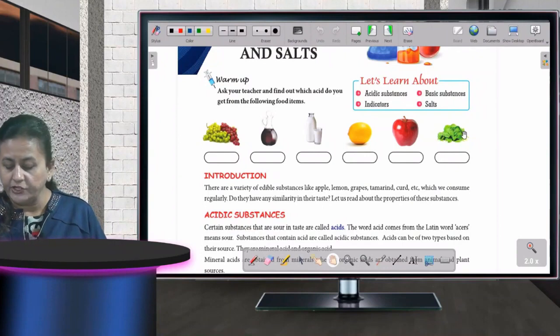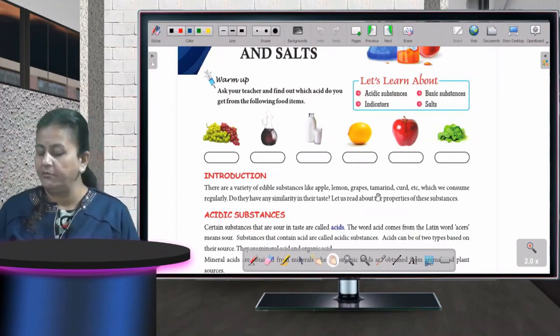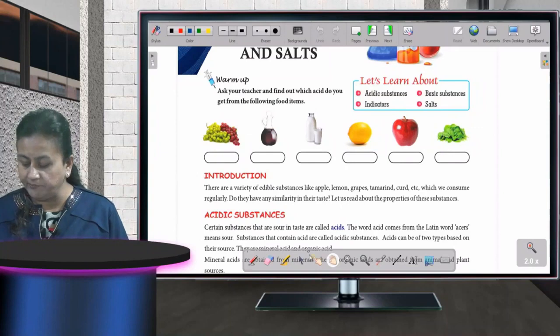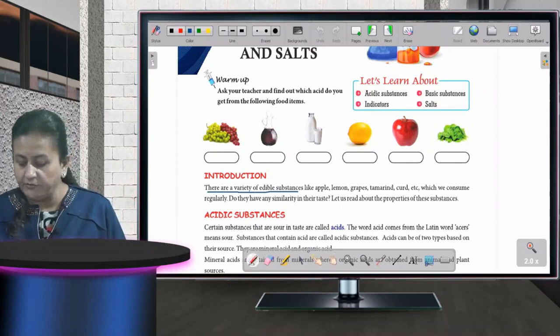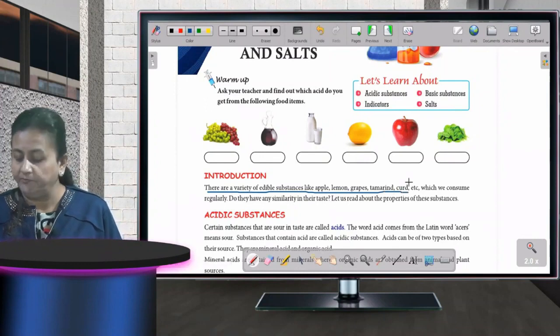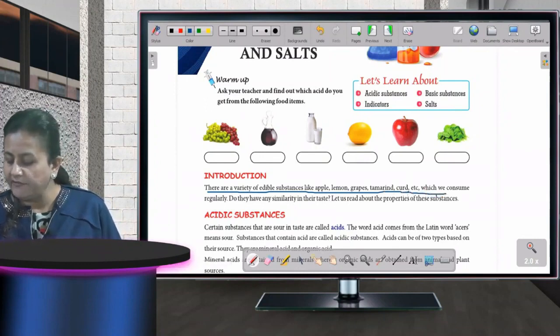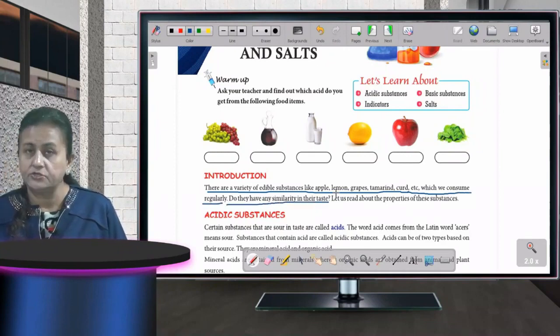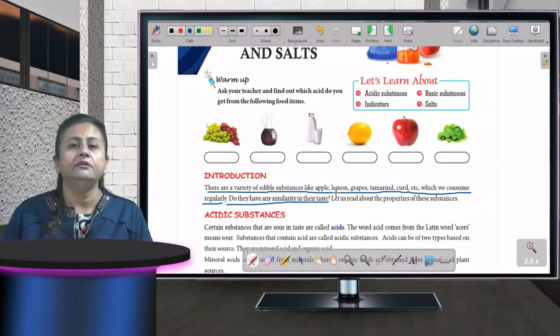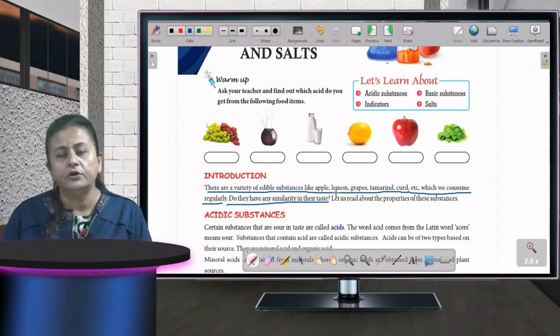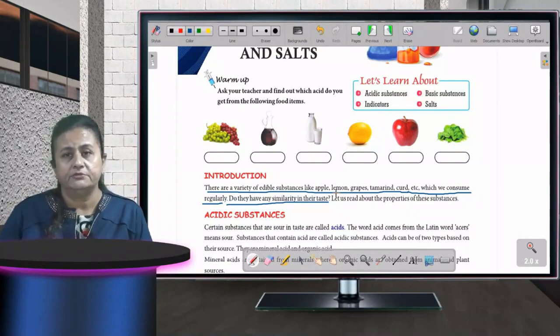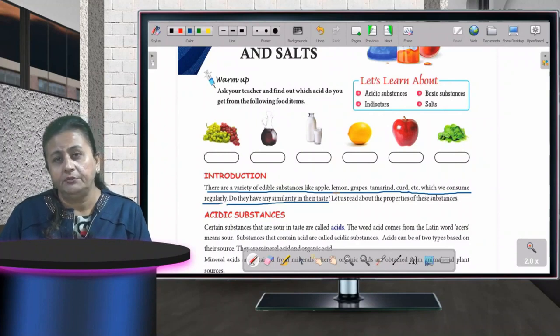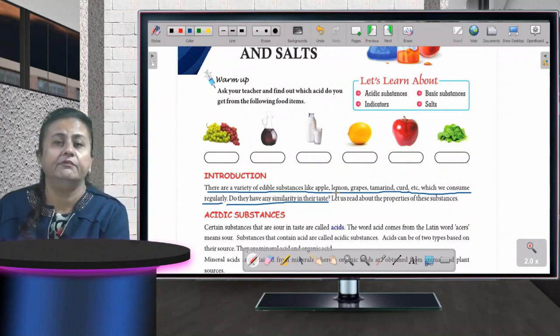There are a variety of edible substances like apple, lemon, grapes, tamarind is imli, curd is dahi, etc., which we consume regularly. Do they have similarity in their taste? No. Why? Everything tastes different. If I talk about grapes, what is the taste of grapes? They are sour, khatte bhi hote hain, meethe bhi hote hain, but they are never bitter.